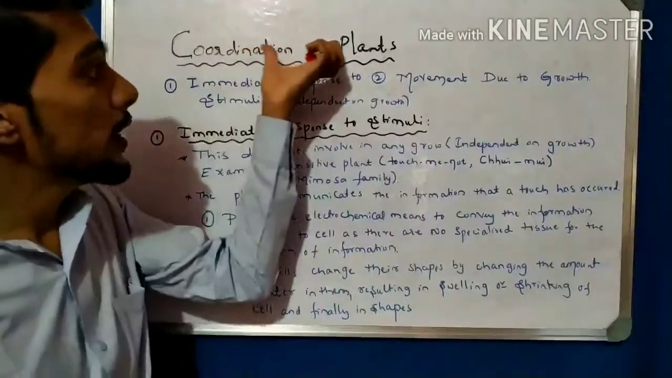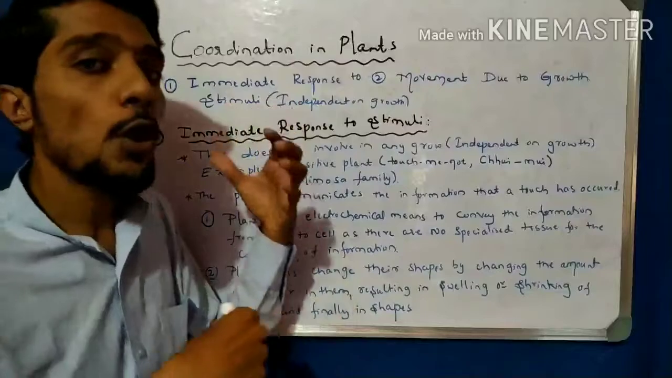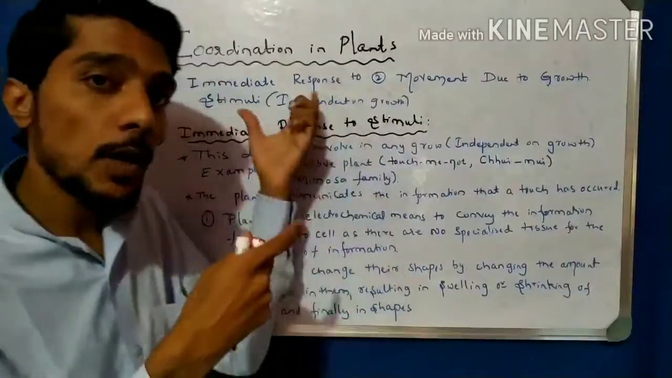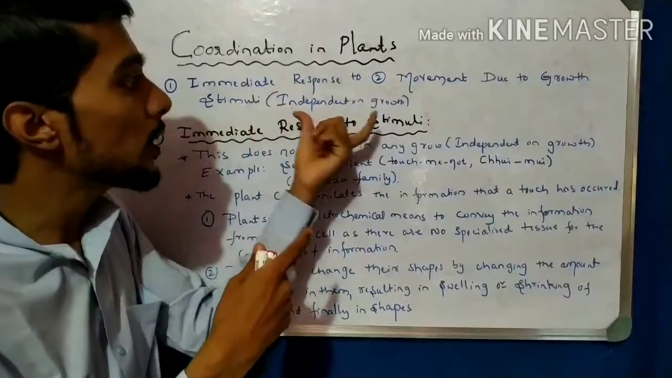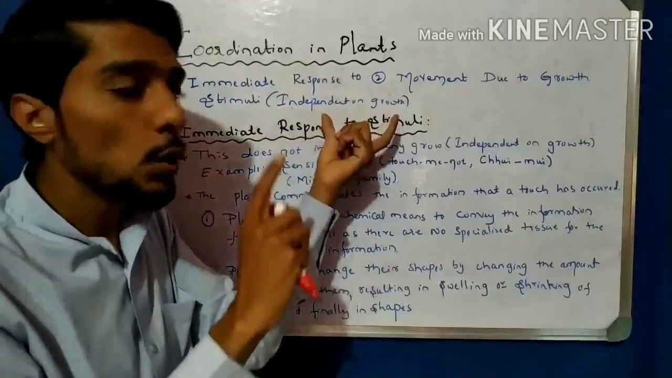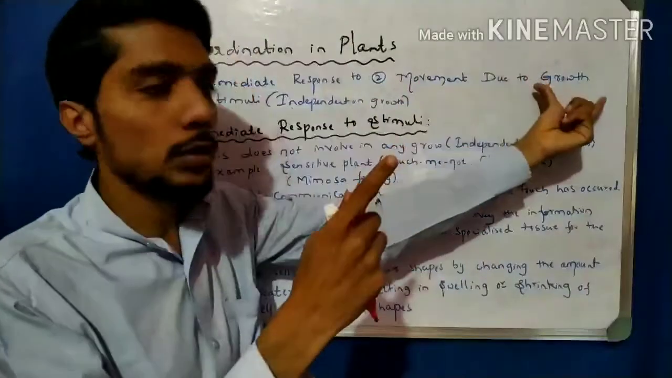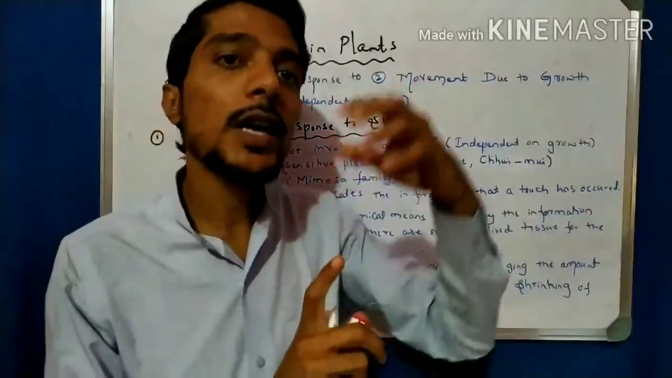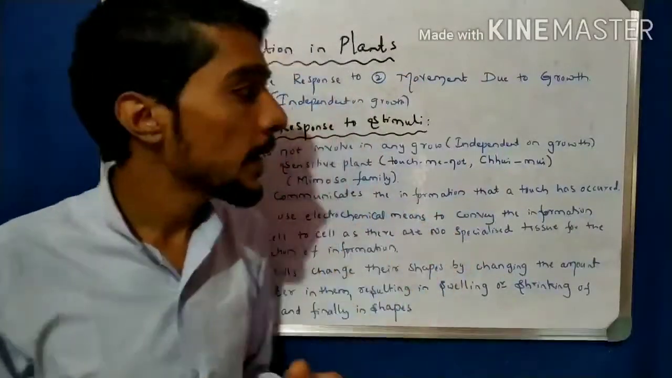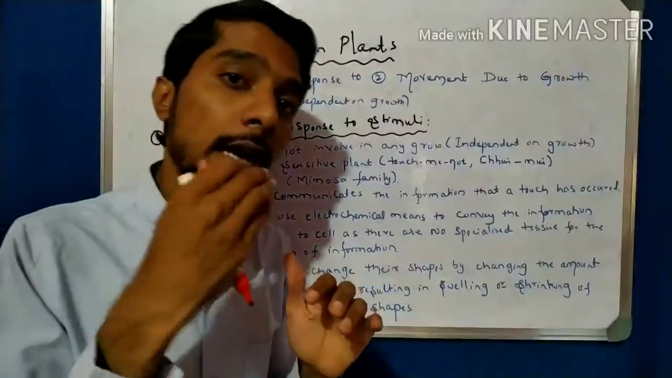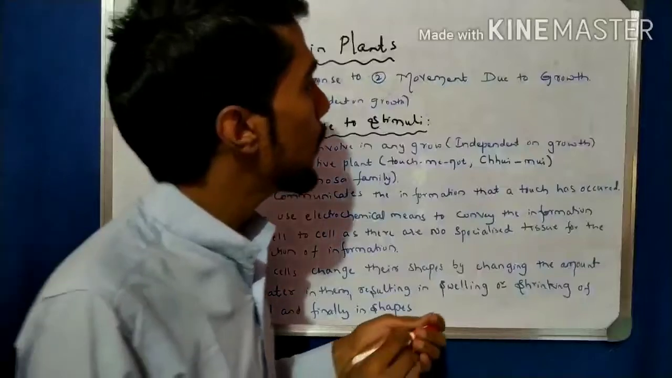Coordination in plants depends on two points. One is the immediate response to the stimulus; here the stimulus is touch. That is called an immediate response to stimulus, the second name being independent of growth. Here growth is not involved, right? The second is movement due to growth. When the plant grows, it automatically shows movement, and then we say the plant is alive. That is one characteristic of living organisms: they can grow. So here we learn one by one.